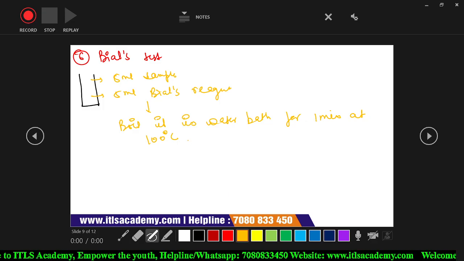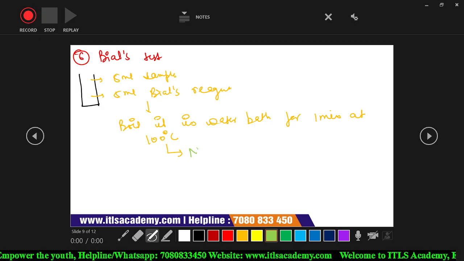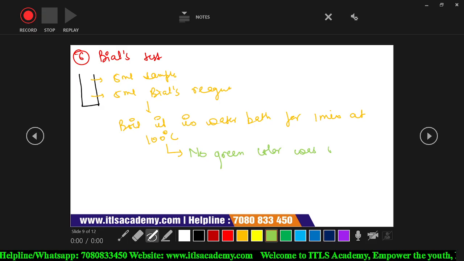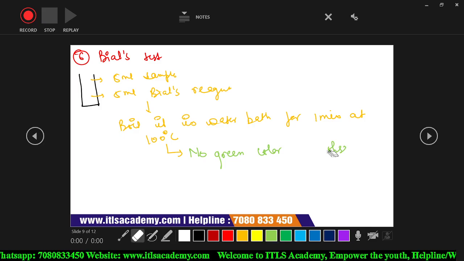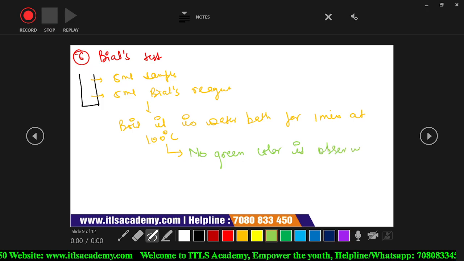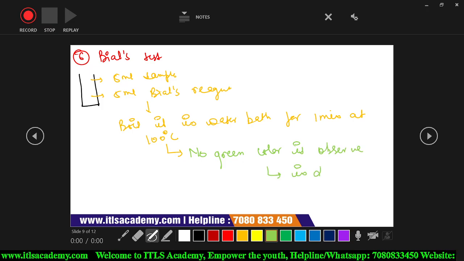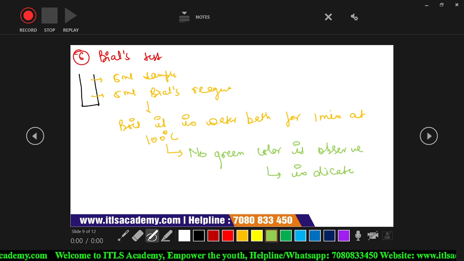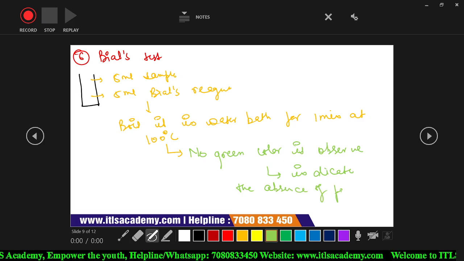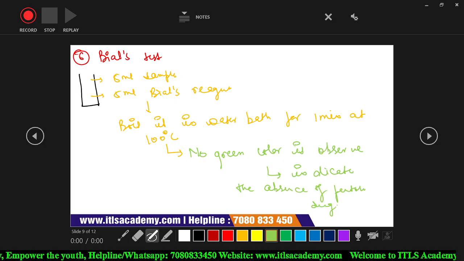Then after that, if no green color is observed, then it indicates the absence of pentose sugar. Clear?